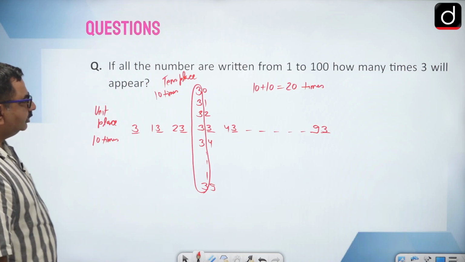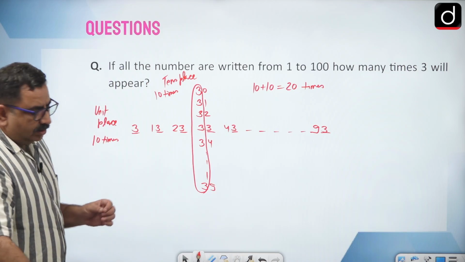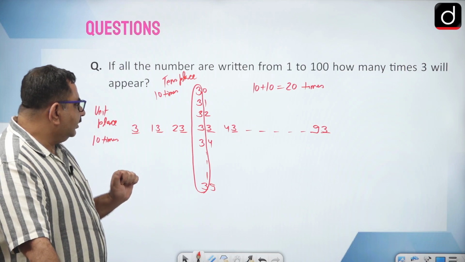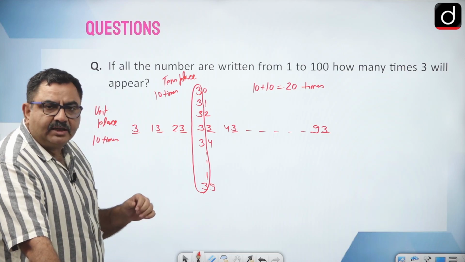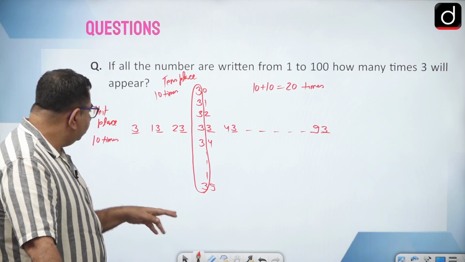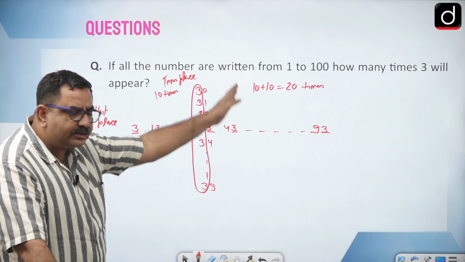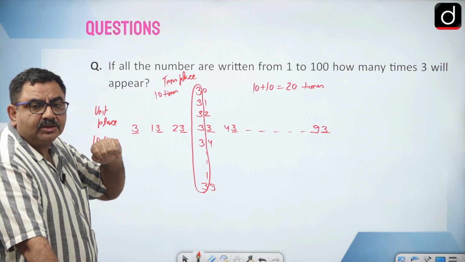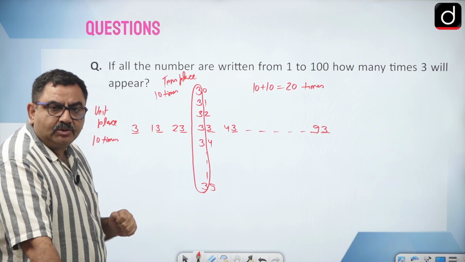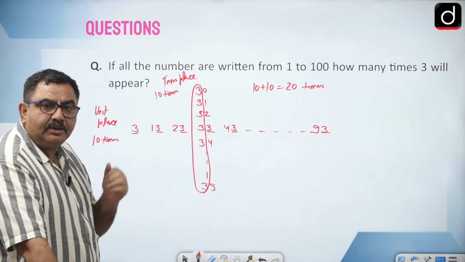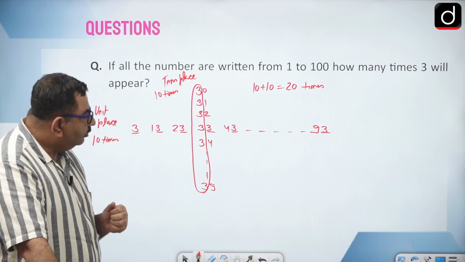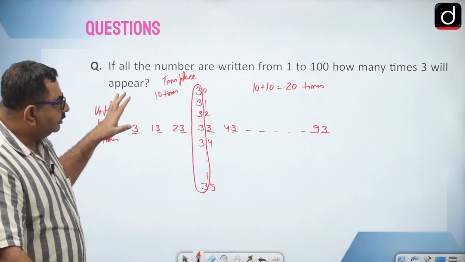In the same way, if I ask you for 5, you can see 10 times on units place and 10 times on tens place. So 5 also will appear 20 times. 7 also will appear 20 times. Now this is one thing which should be clear.